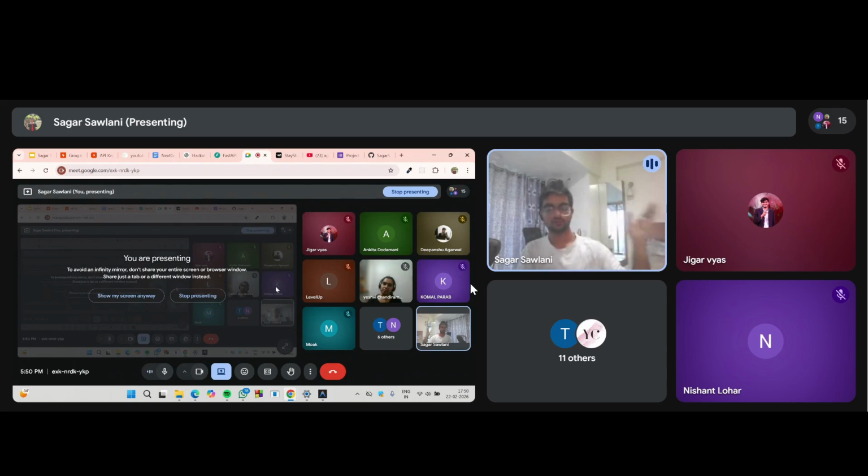So what we can do is sell it to coaching classes, who will make it public for the students. If any particular student has any kind of doubt, he or she can just upload it on our platform. He or she can get quizzes and flashcards, which will reduce their need to go to faculty every now and then. And even after that, if they face issues, faculty is always there.